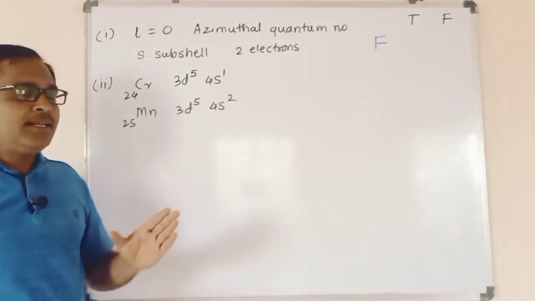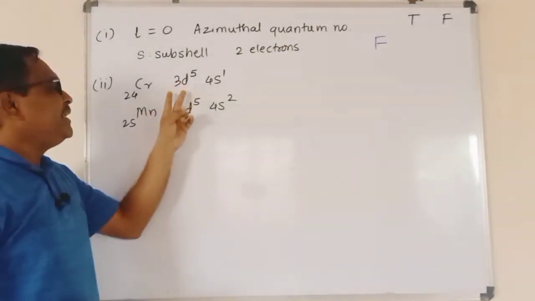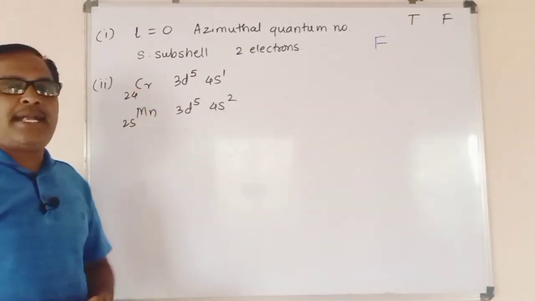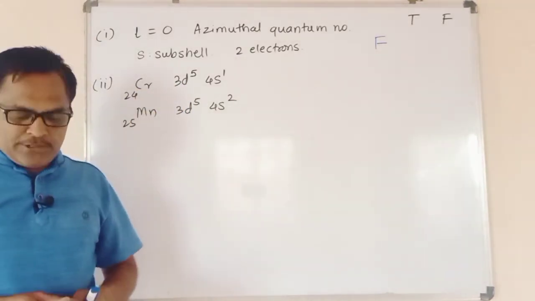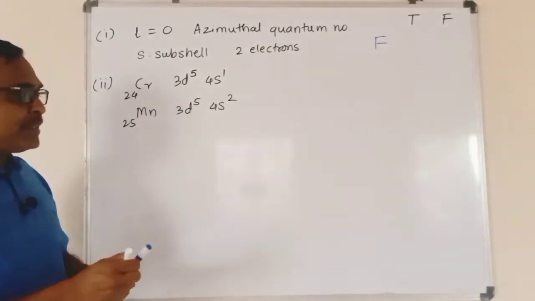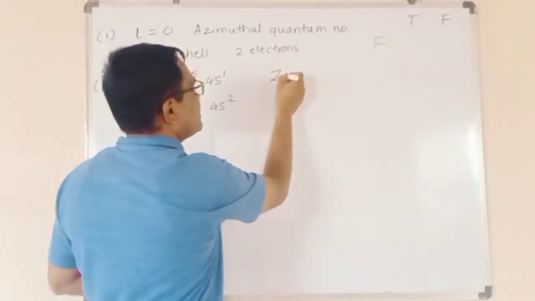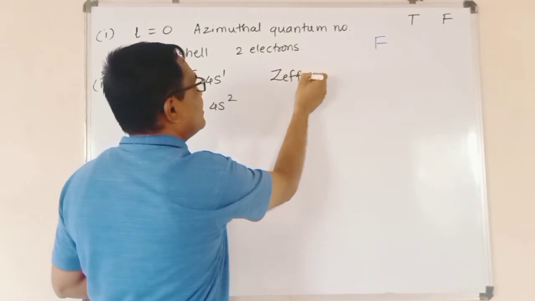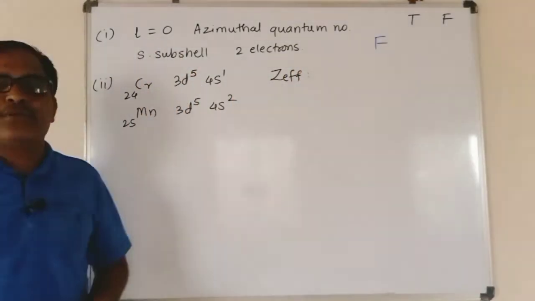Here we can easily observe that the d electronic configuration for chromium and Mn is the same, and we have to find out whether the effective nuclear charge, that is Z effective, is the same or different for these two elements.